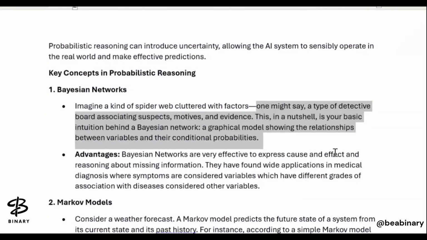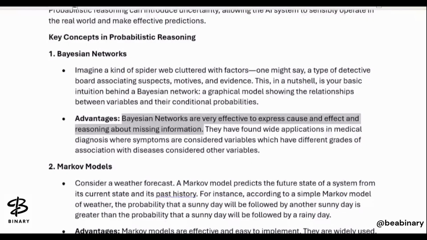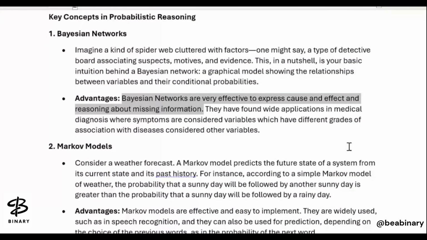Right, so Bayesian networks are very effective to express cause and effect and reasoning about missing information. Why is this information missing? What is the possibility of reasoning about this information, what is the possibility of future situations by missing this information, or what will be the effect in future and how it will affect a particular AI system or its effectiveness. So Bayesian networks are very useful because they express cause and effect and reasoning about missing information.